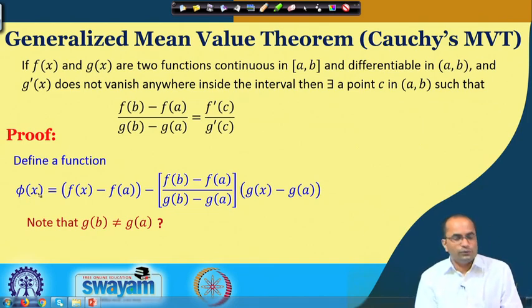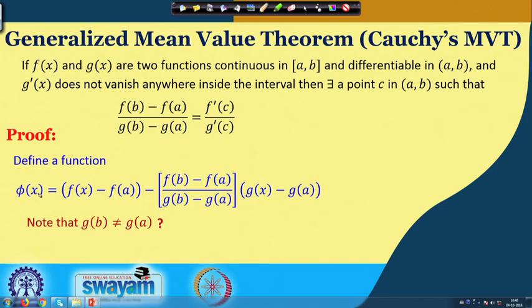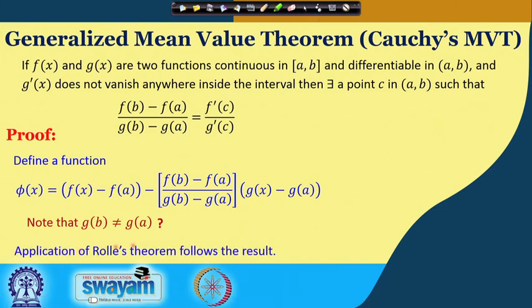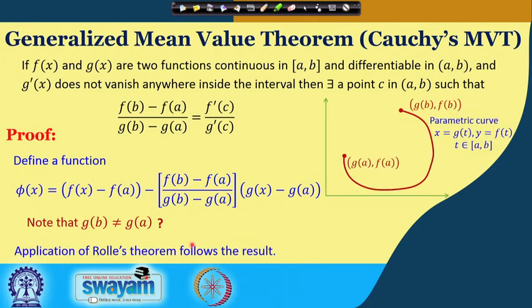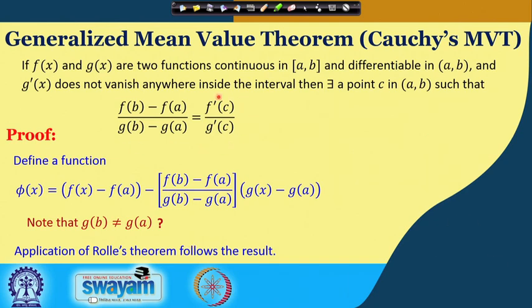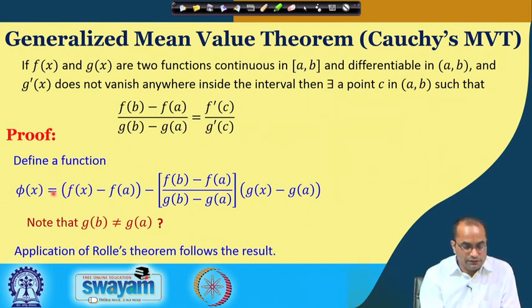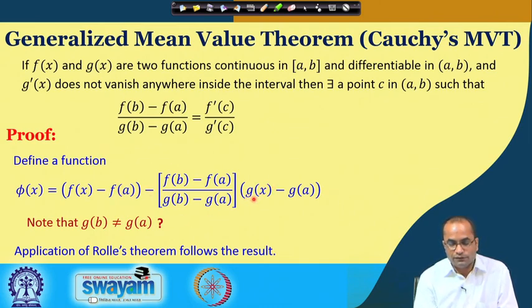So if we apply Rolle's theorem now to the function, we will get exactly the result given here, because phi prime x will be the derivative of f, and then this is a constant, minus this expression and the derivative of g.